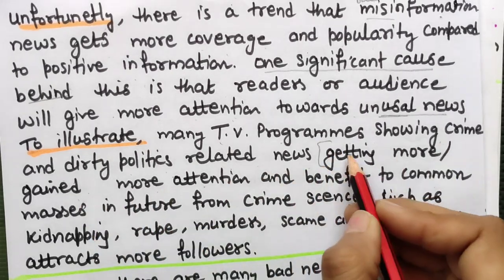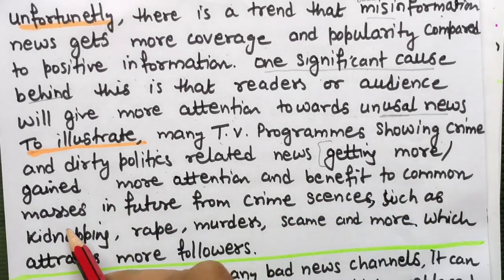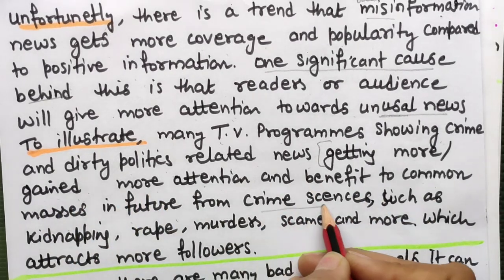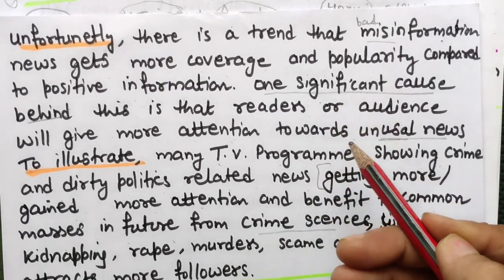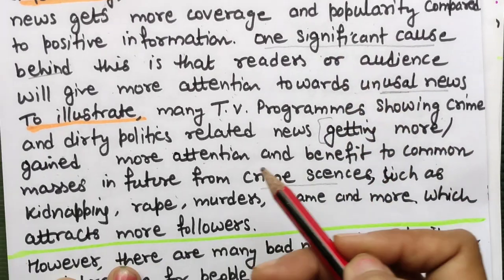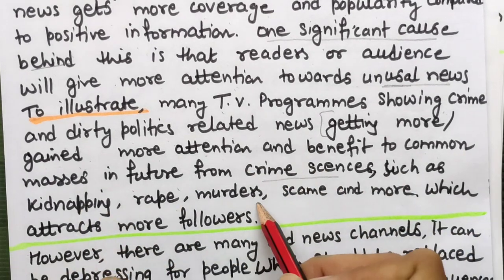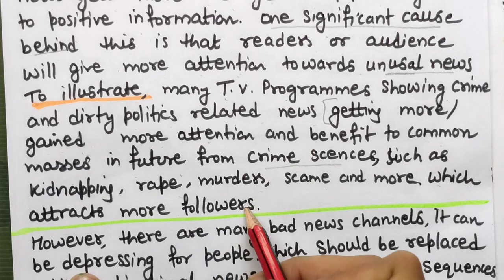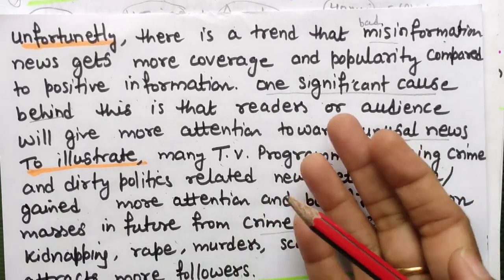So I have used paraphrase for that. Synonym for that: gained more attention and benefit to common masses in future for crime scenes. If they are showing crime related news more, then definitely audiences are getting awareness how they can escape from crime scenes such as kidnapping, rape, murder, scam and more, which attracts many followers. So this is the reason for why bad news is in trend nowadays.